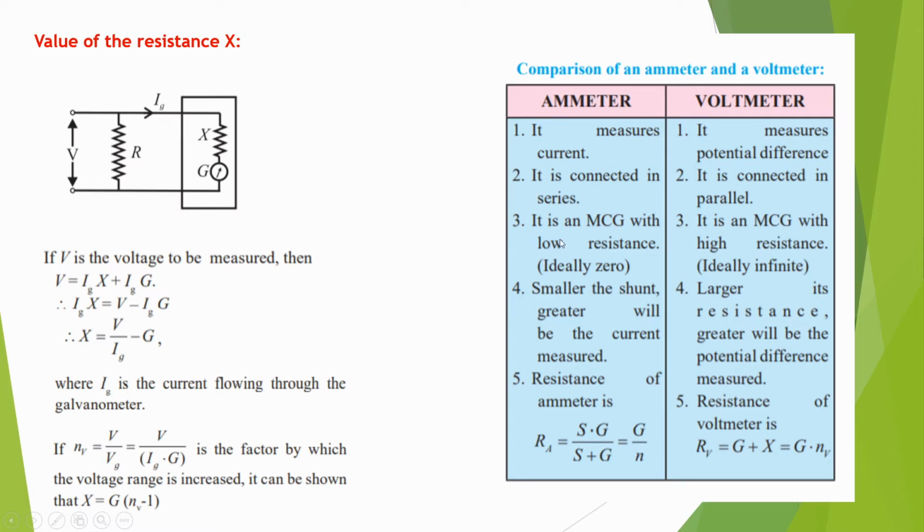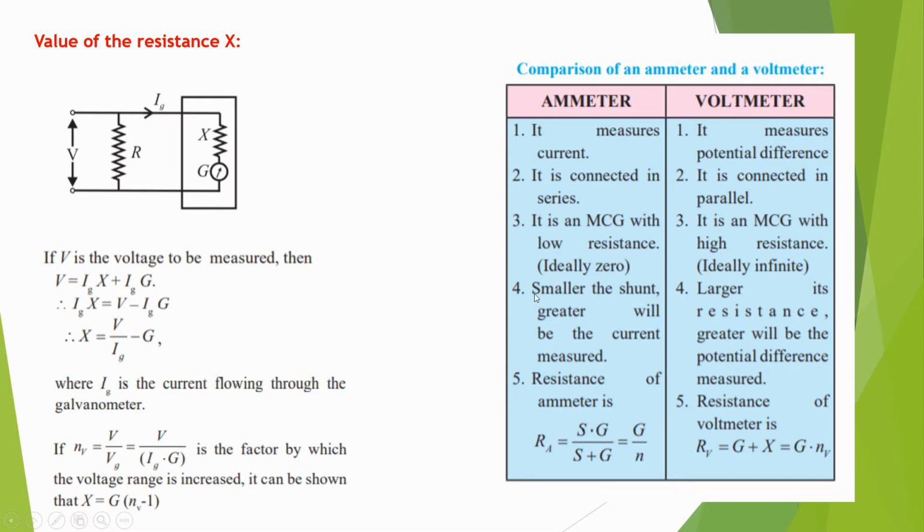In the ammeter it is an MCG, moving coil galvanometer, with low resistance. In the voltmeter it is a moving coil galvanometer with high resistance. So a high resistance is connected in series, and in the ammeter there is a small resistance connected in parallel.